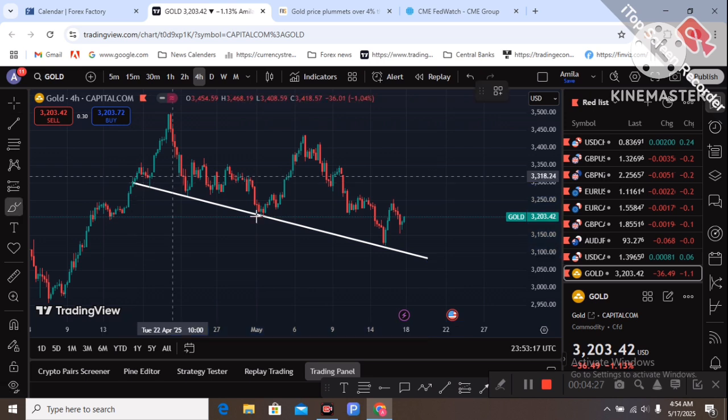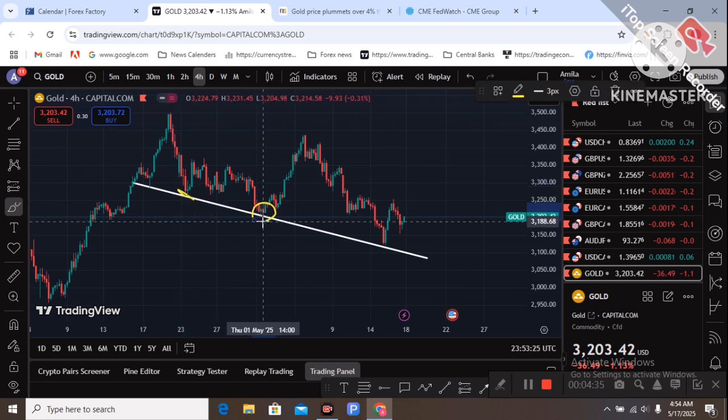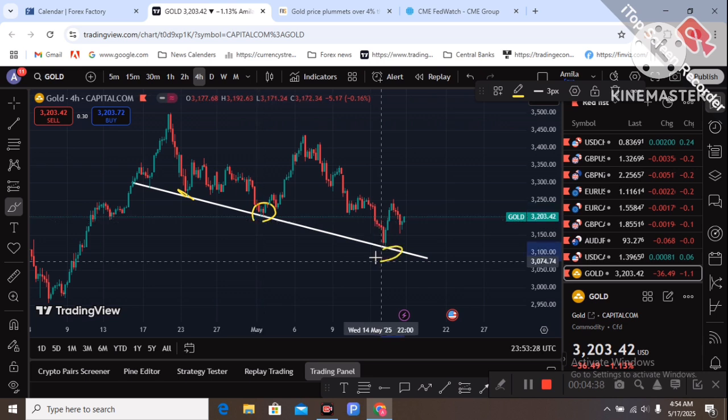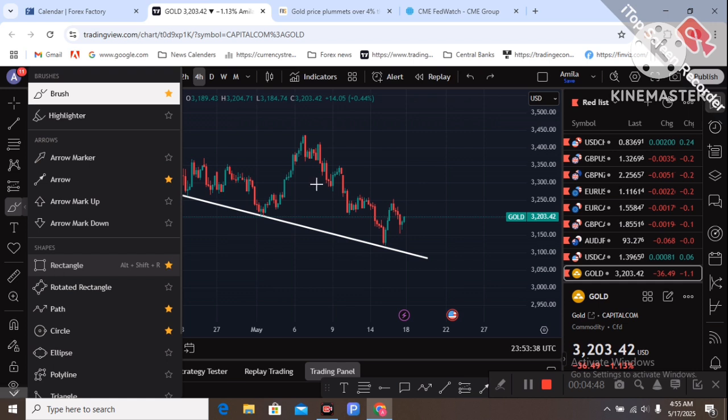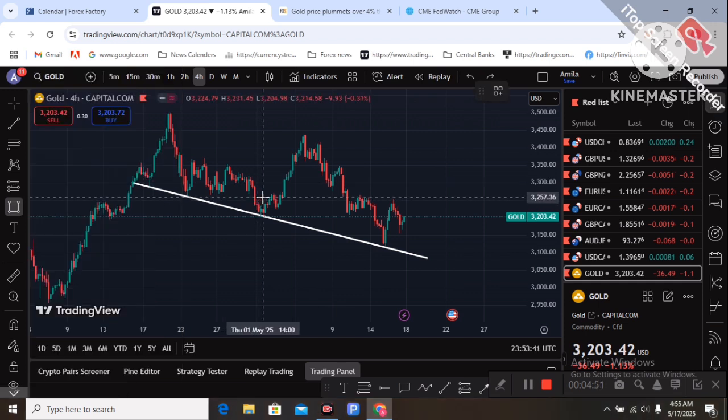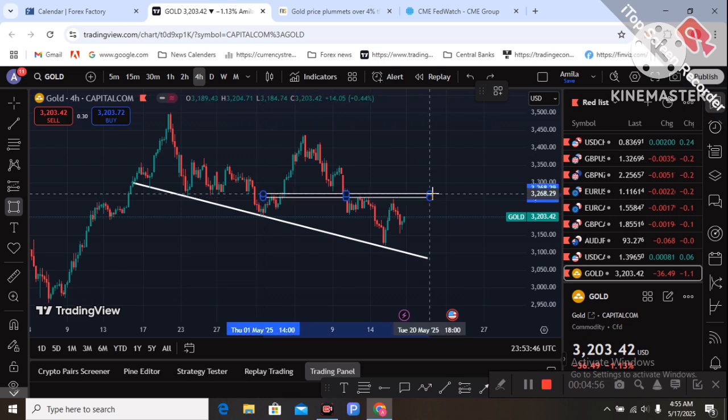This trend line is important in the 4-hour chart's technical setup, and I am seeing two important levels here. You can see price pushed from the upside from this level last week. Last Thursday price dropped $100 and pushed to the upside from this level. The 3260-65 zone is the important zone.